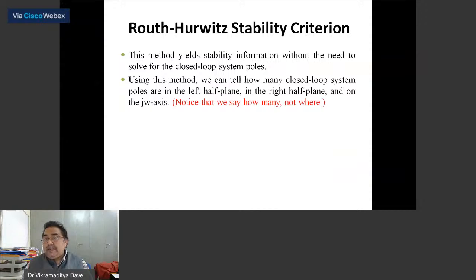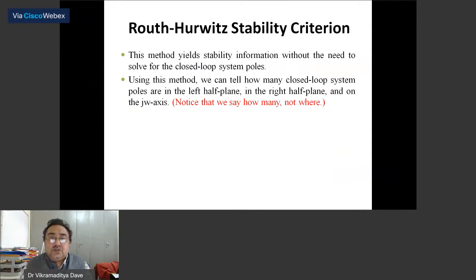So we can tell how many closed loop system poles are in the left half of the S plane and how many are in the right half of the S plane and on the j omega axis. But, important point, notice we say how many but not where. It means you do not know the location of the poles, but you know that out of 5 poles, 4 are located in the left half of the S plane and 1 is located in the right half of the S plane. But where exactly they are located, we don't know through this Routh Hurwitz stability criteria. So this is one of the drawbacks of the Routh Hurwitz stability criteria.